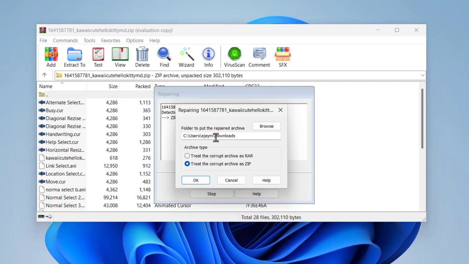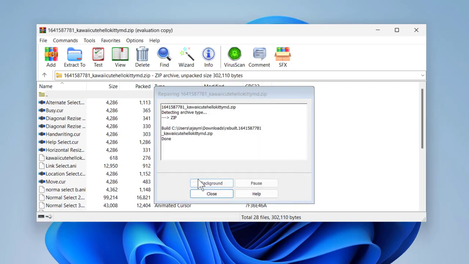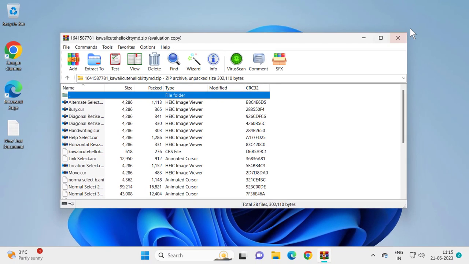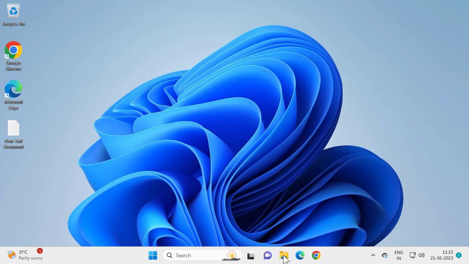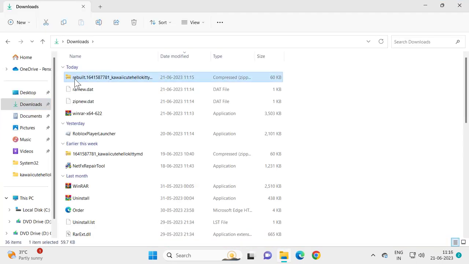If you want to save it in a folder, you just need to browse and select it, then select OK. You just need to get the message, guys, Done. After finishing it, close out of here and go to the file. The repaired zip file comes up, named Rebuilt.